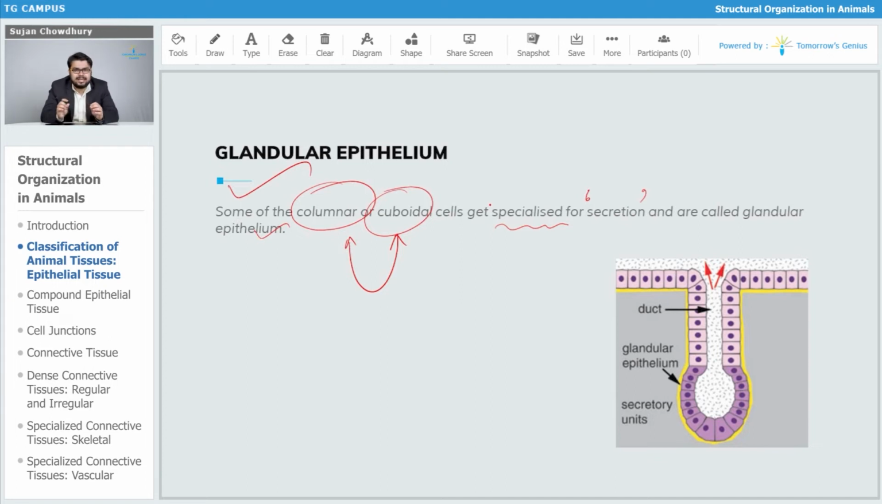Unlike the squamous epithelium that we talked about, that has very thin cells, so because of reduced protoplasmic volume, they don't have significant secretions coming out of them. Whereas in case of columnar or cuboidal epithelial cells, for having large protoplasmic volume, secretion is easier and also observed.